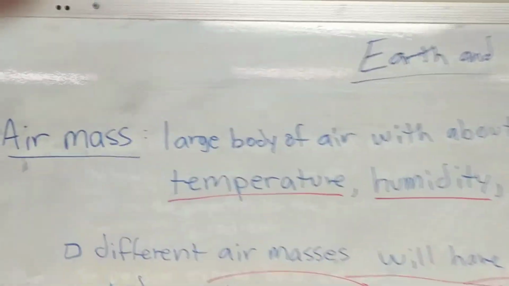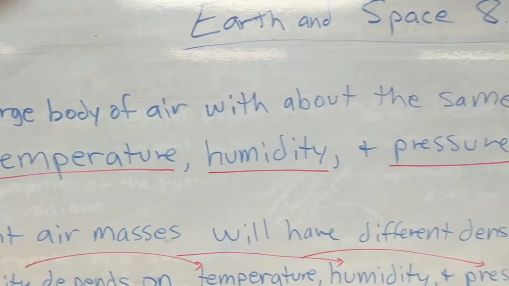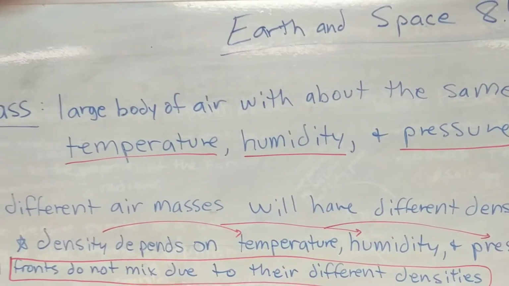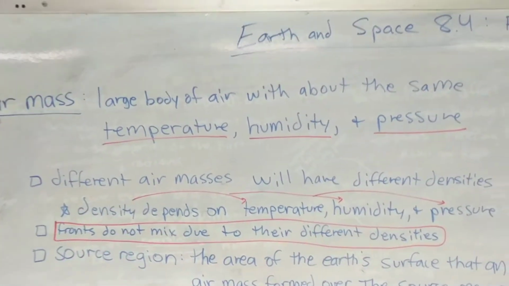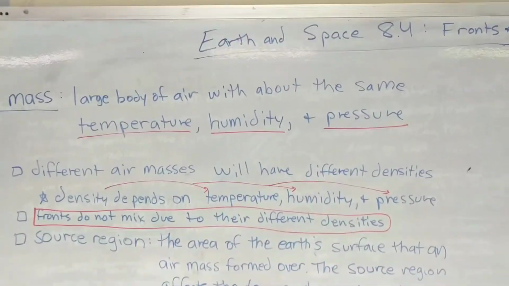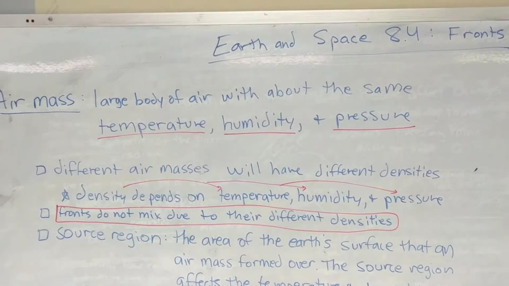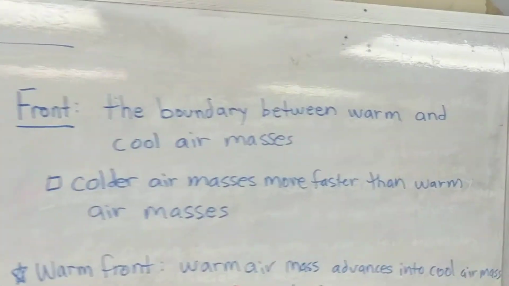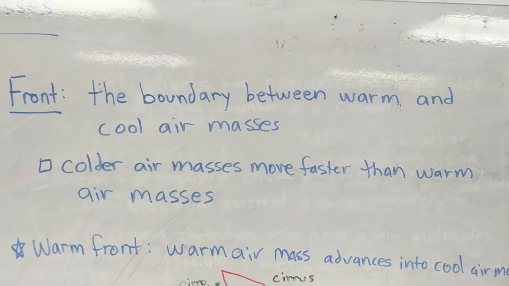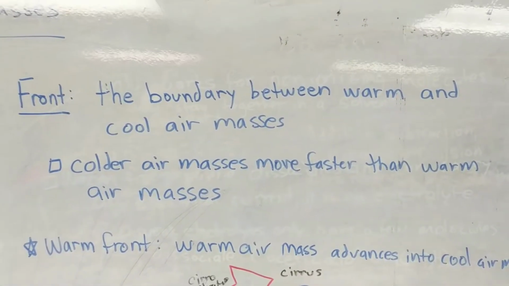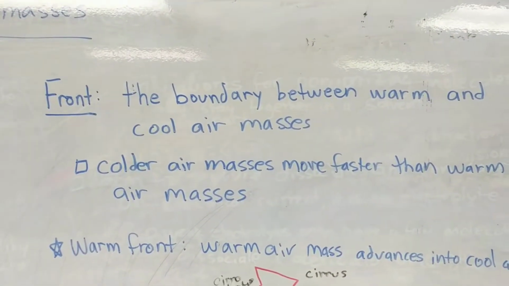An air mass is a large body of air with about the same temperature, humidity, and pressure. Temperature, humidity, pressure. Okay? A front is the boundary between warm and cool air masses. You should note that colder air masses will move faster than warmer air masses.